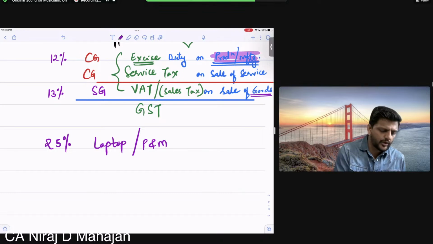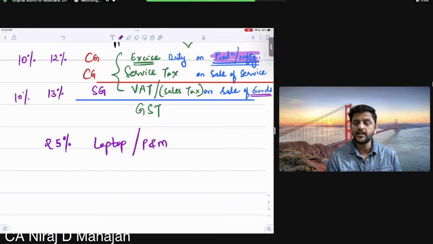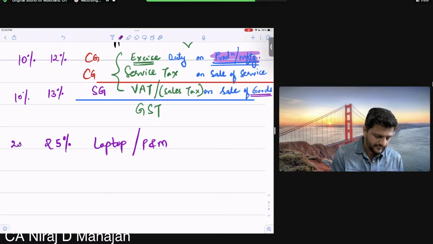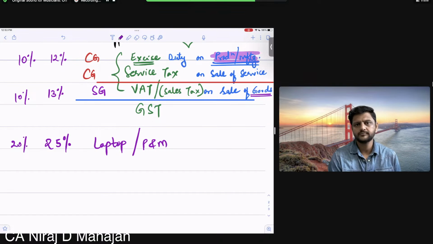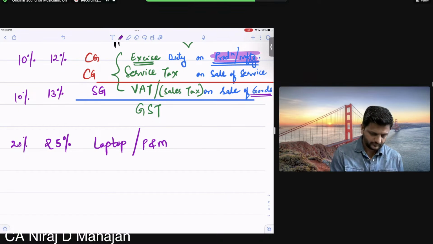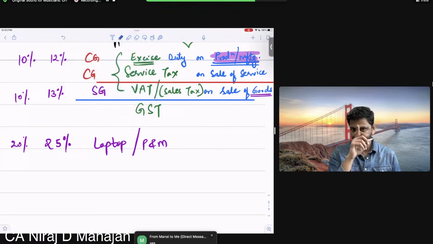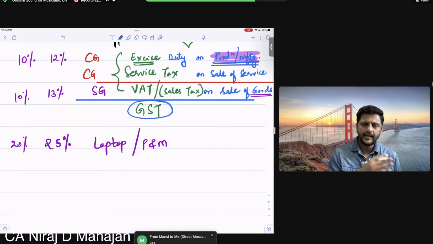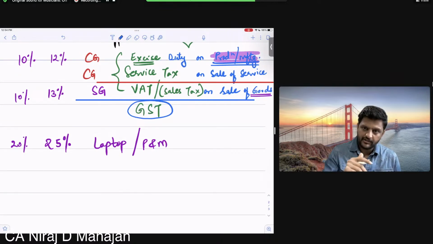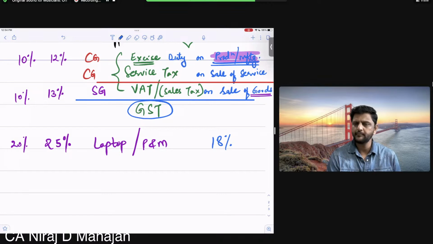Or even if I take the lower side, where excise was 10% and VAT is also 10%, I'm still paying almost a minimum of 20%. Okay till here, everybody? Clear? Instead of that, GST merges both of them, and then we have separate rates of taxes. Even if you buy a laptop today, the fixed rate of GST is 18%. Are you getting my point or no?